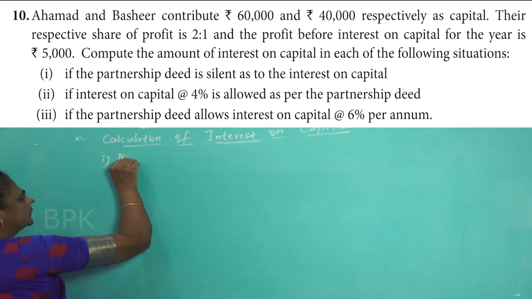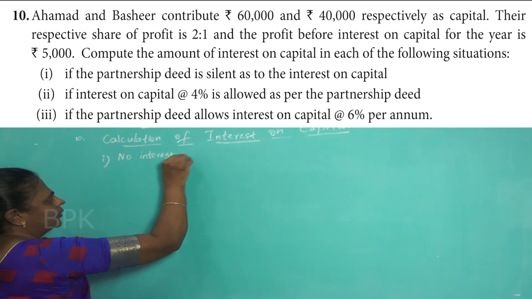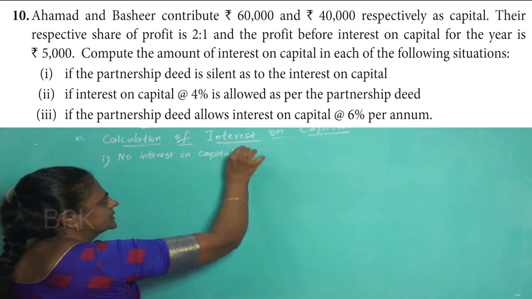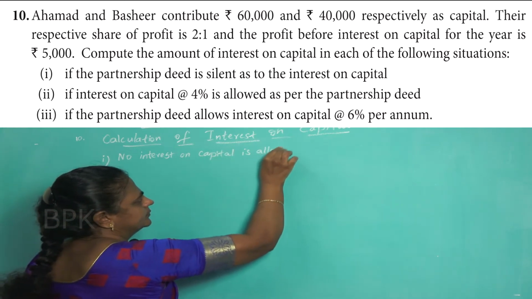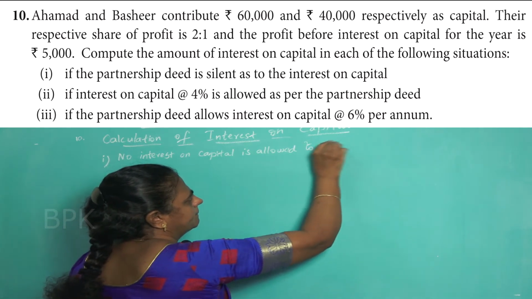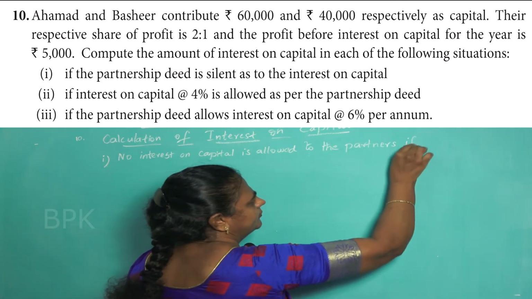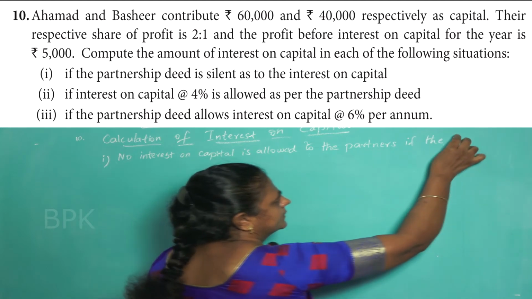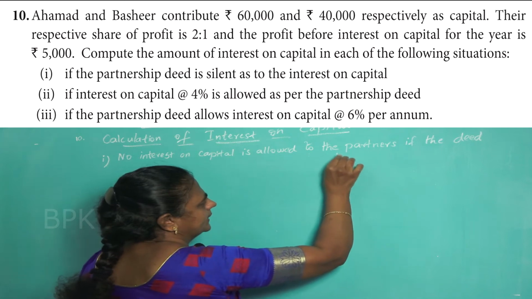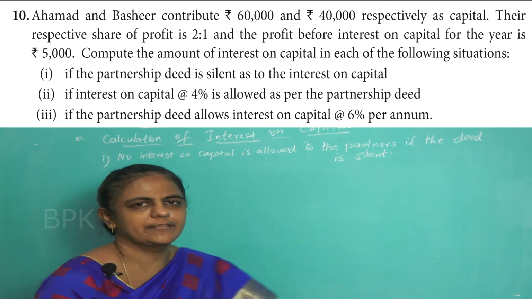No interest on capital is allowed to the partners if the deed is silent. That is, nothing is mentioned in the deed.